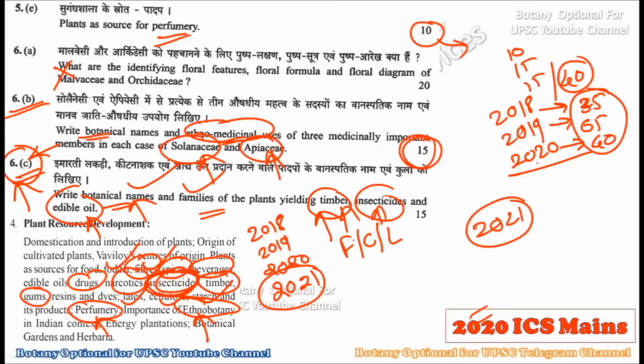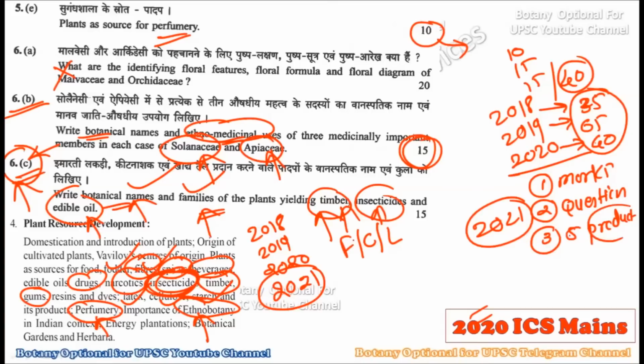So the number of marks will change from year to year. This is the first observation, that marks are not constant. Then the second one, the questions can get repeated, just like we have seen in the herbarium case. Then the third one, which is very confirmed, that the botanical names and the families of the plants which are producing any product, this we have to prepare.